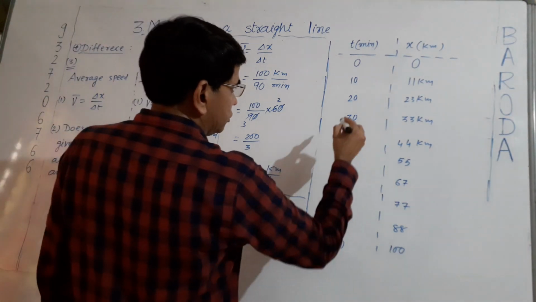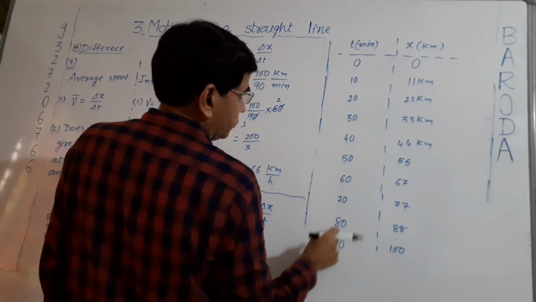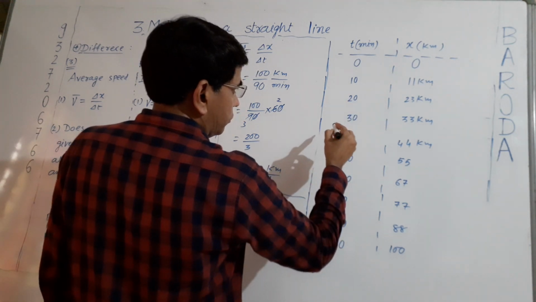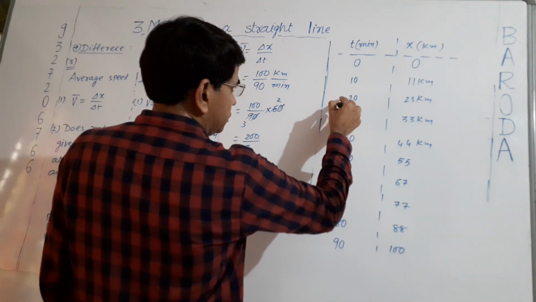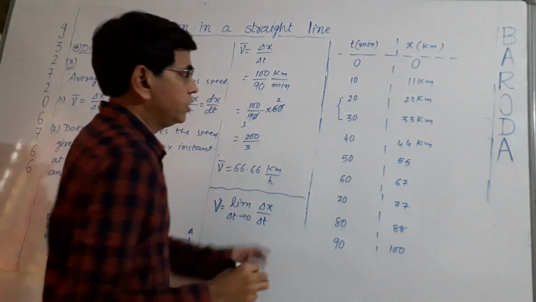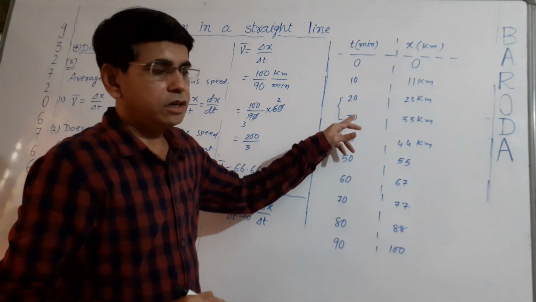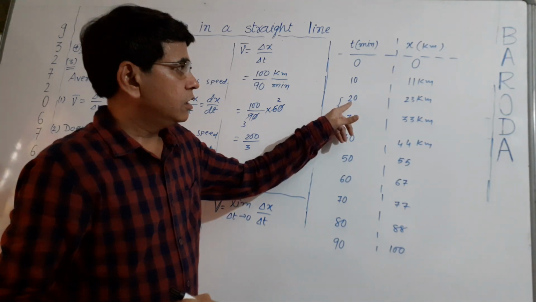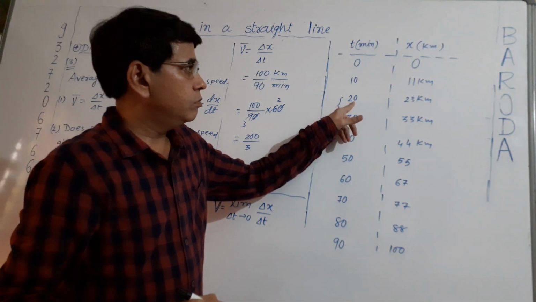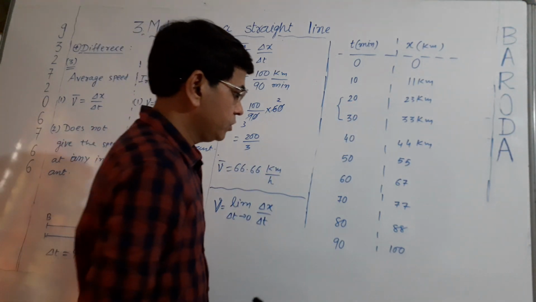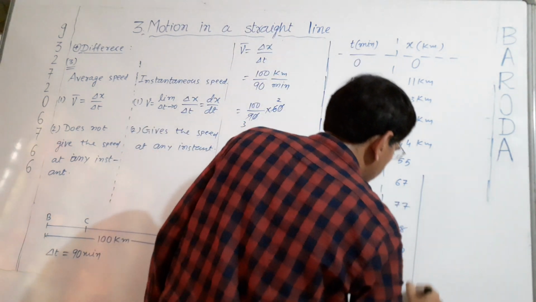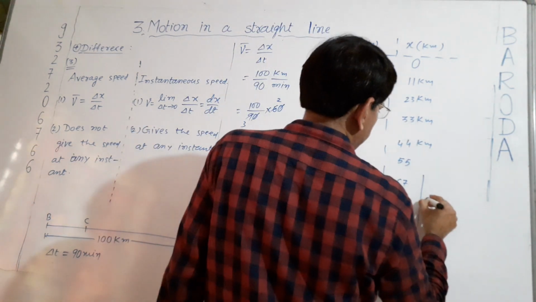But what is the speed of car at 23 minutes? For that we will have to take this time interval, because 23 comes between 20 and 30. So we will take time interval of between 20 to 30 minutes. So what will be the speed of car at 23 minutes?